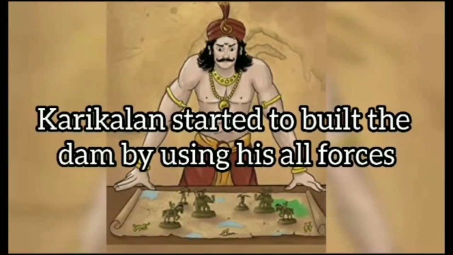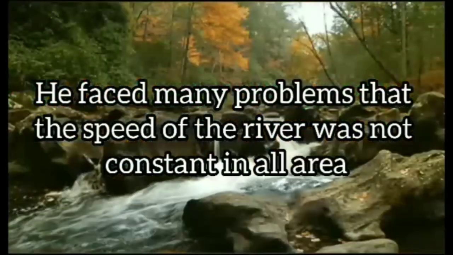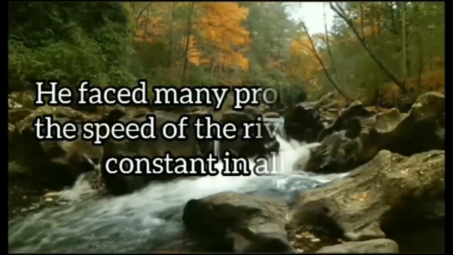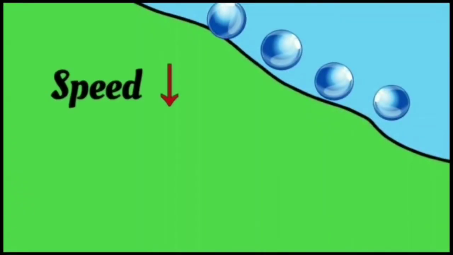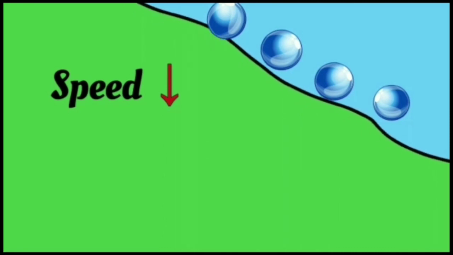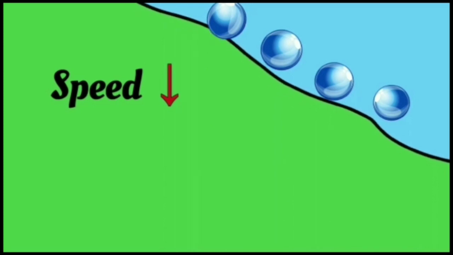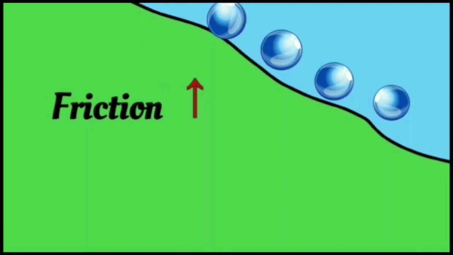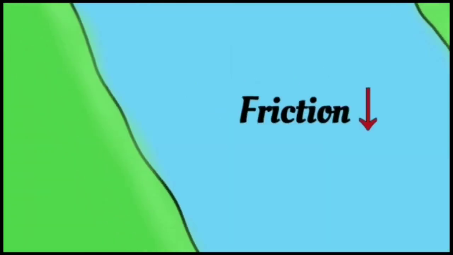Karikalan started to build the dam using all his forces. He faced many problems, as the speed of the river is not constant in all areas. That is, the center molecules of water are the fastest, while the water at the side of the river bank is slower. It is caused by friction. The water molecules near the river bank touch the riverside soil, which results in high friction and low speed, whereas the center of the river has high speed and low friction.